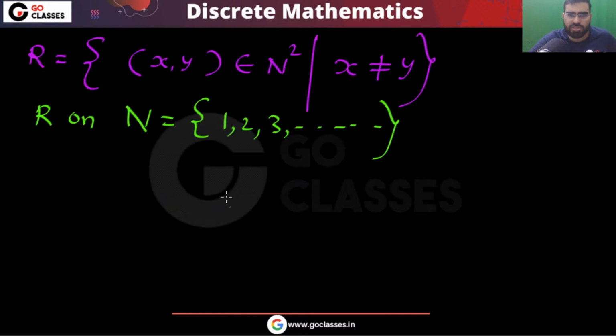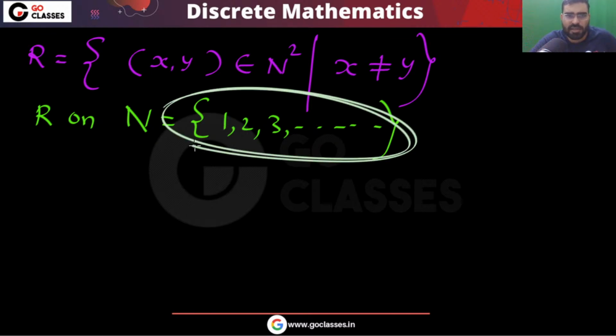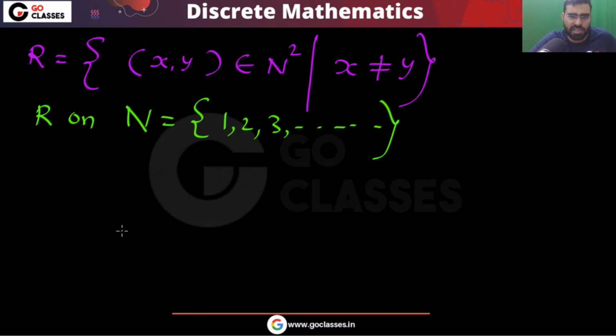Either way is fine, and the answer will not change. There is no problem in any of the considerations.